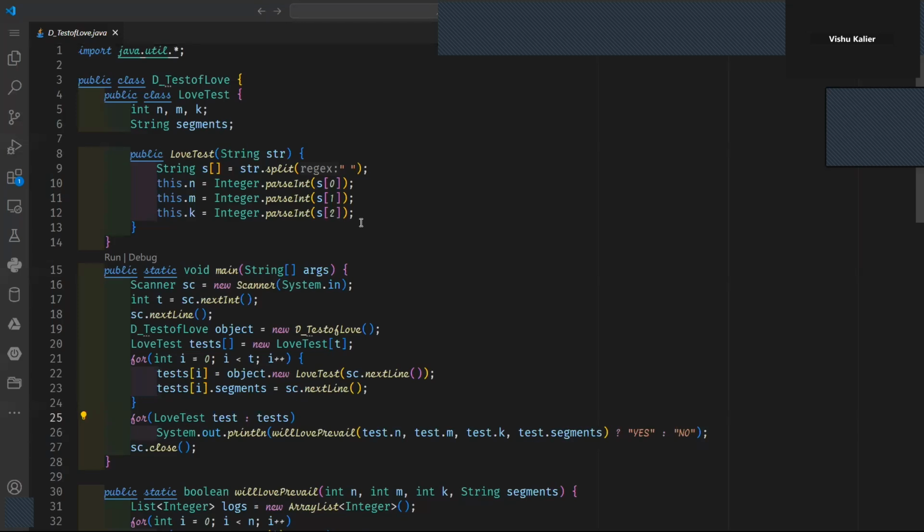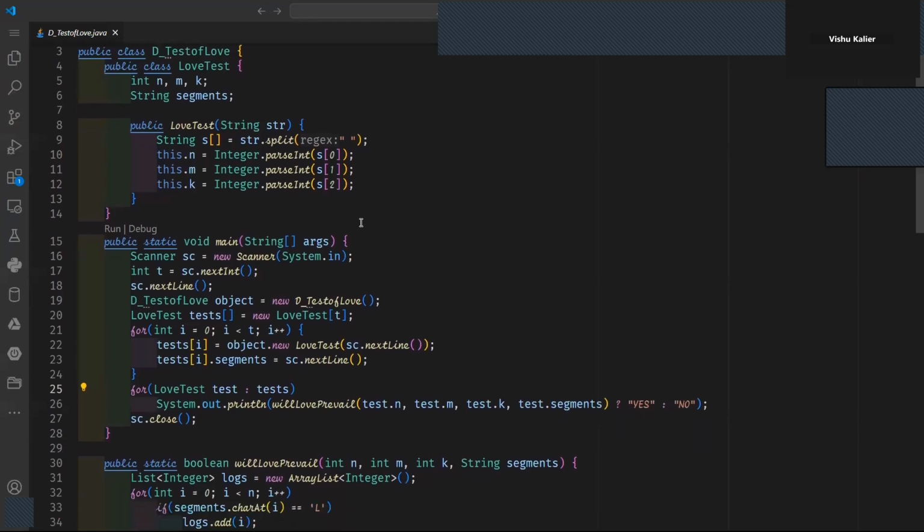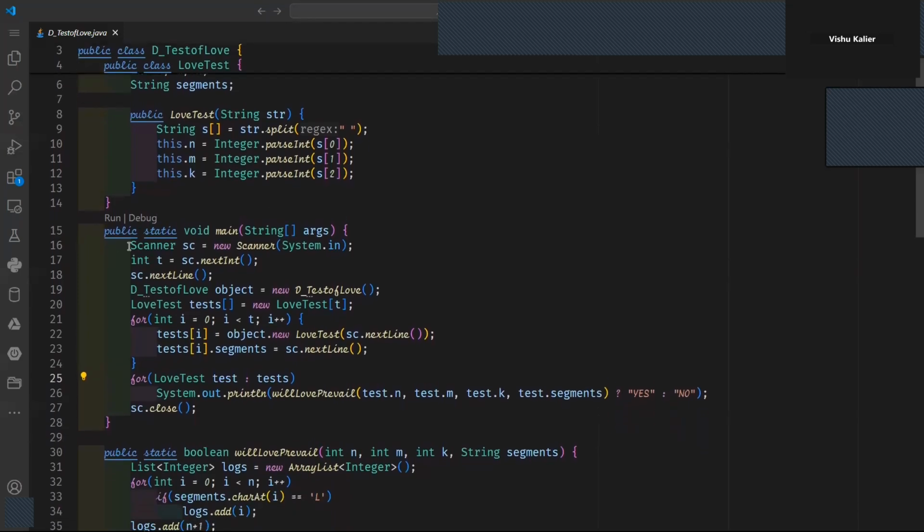Okay, now as per this question, what was my approach? I imported the Scanner class again for the required test cases. For this, T represents the number of test cases that we are going to work on. And now I created an object for calling the required function. I created one more class, that is this LoveTest.